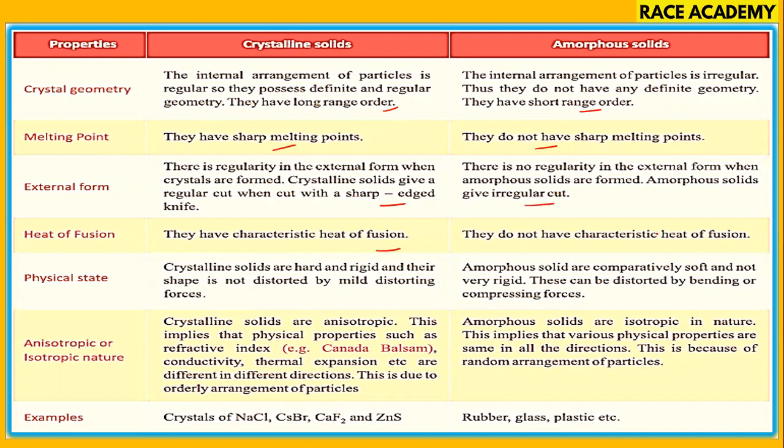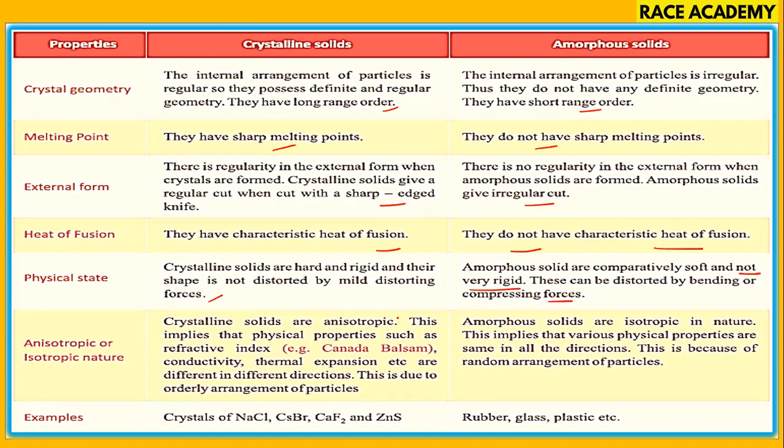Characteristic heat of fusion is there for crystalline solids, and characteristic heat of fusion is not there for amorphous solids. In the physical state, crystalline solids are hard and rigid and are not distorted by mild distorting forces, while amorphous solids are comparatively soft and not very rigid. They can be distorted by bending or compressing forces.